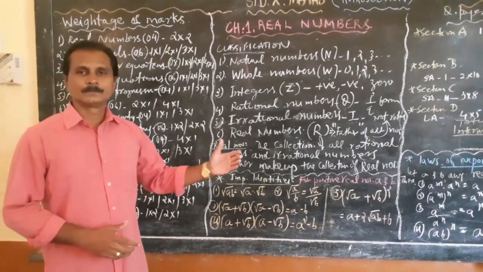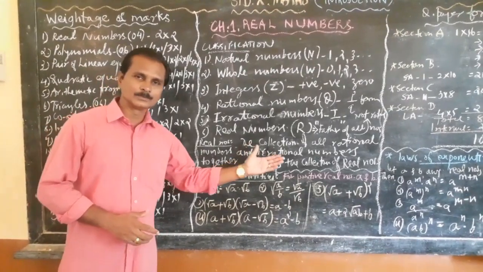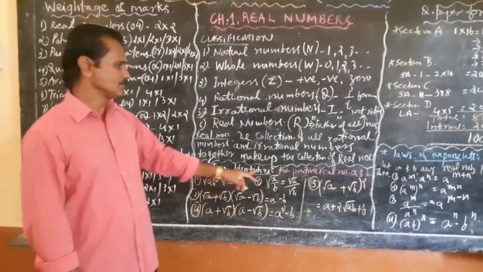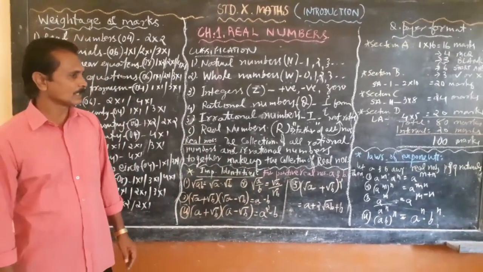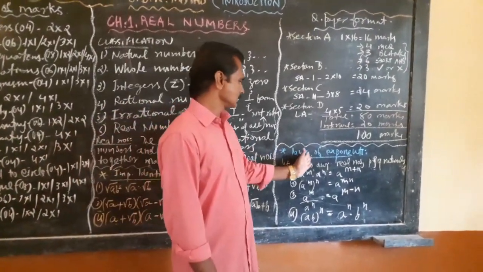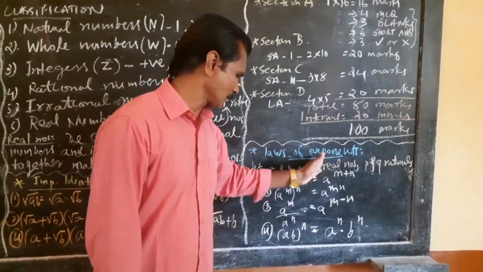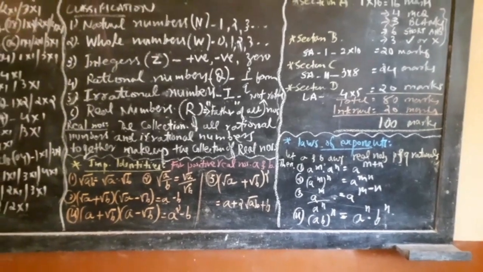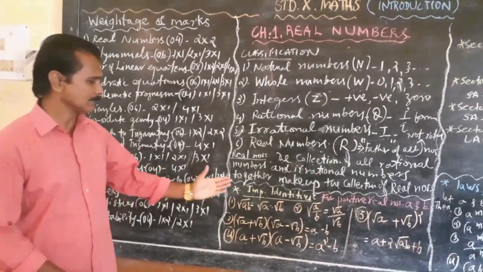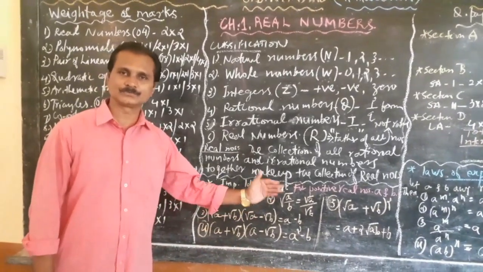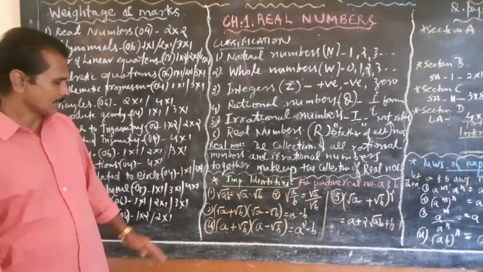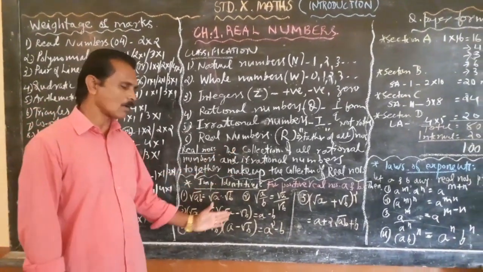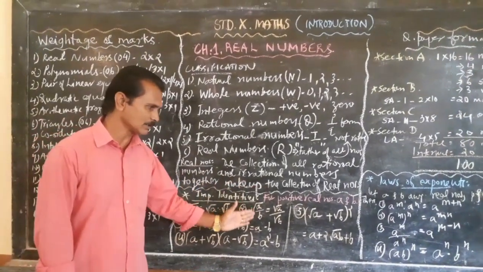Now we need to do some practice for the important identities which we have learned in the previous classes, and also we have some important laws of exponents, which are very useful for our further studies. Let us see which are the important identities. Please note down all these important identities in your notebook.